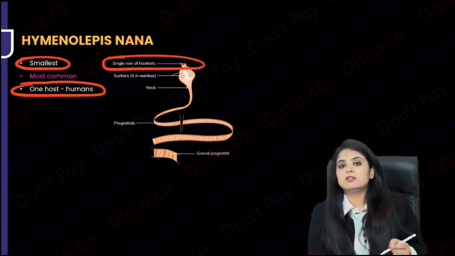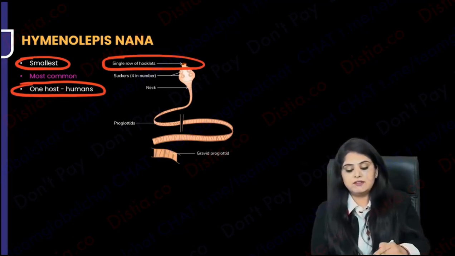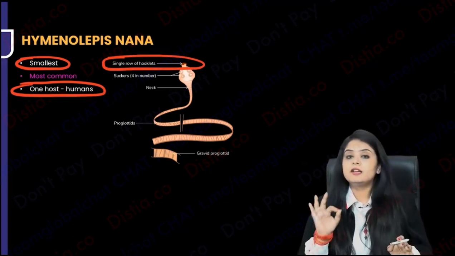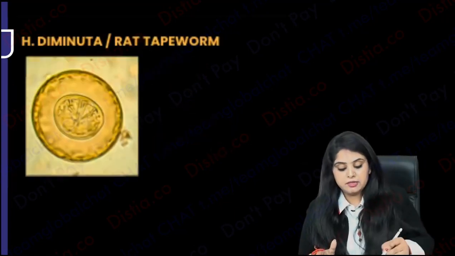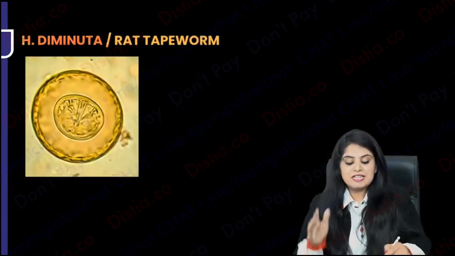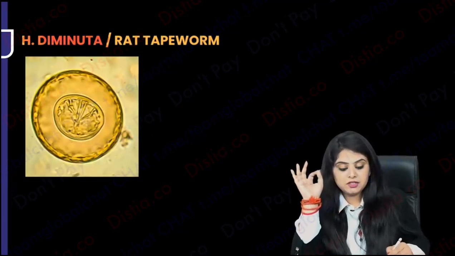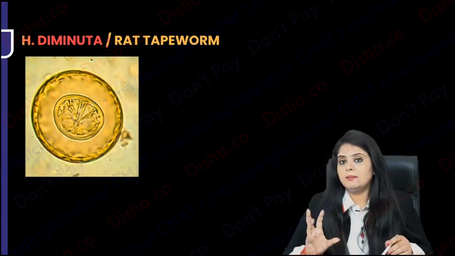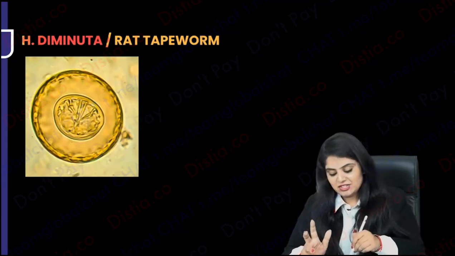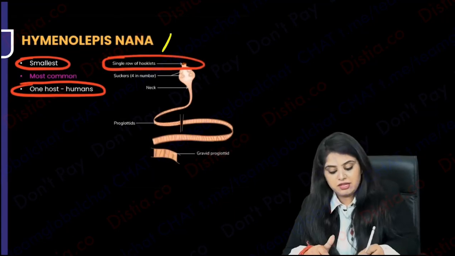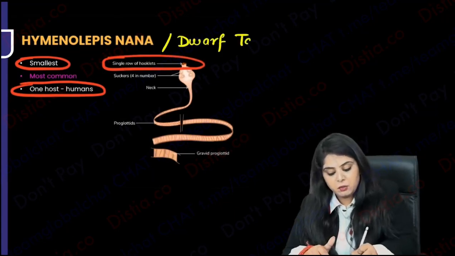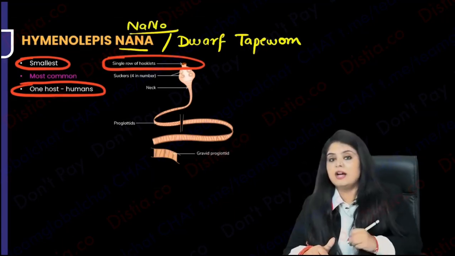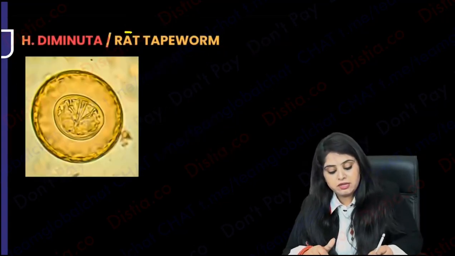But there is one cousin brother of this that I want to tell you. This is H. nana, and we know everything about H. nana. H. nana is going to cause a lot of intestinal infection. Okay? There is a cousin brother of H. nana known as H. diminuta. See, now that is how microbiology is. If I would have thought of the word diminuta, I would have felt this is the smallest organism. Diminuta, minute, but that is not the case. I know that H. nana is the smallest, so they call H. nana the dwarf tapeworm because H. nana is nano. That is how we've learnt it. H. nana is the nano car that we have, the dwarf tapeworm, whereas H. diminuta is a rat tapeworm.